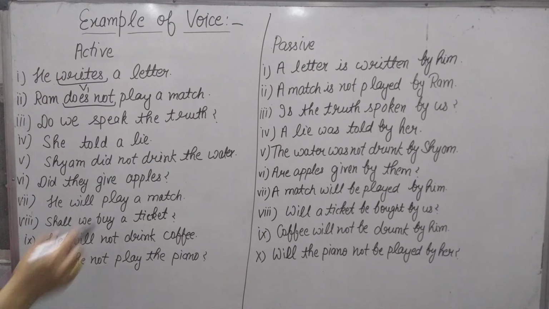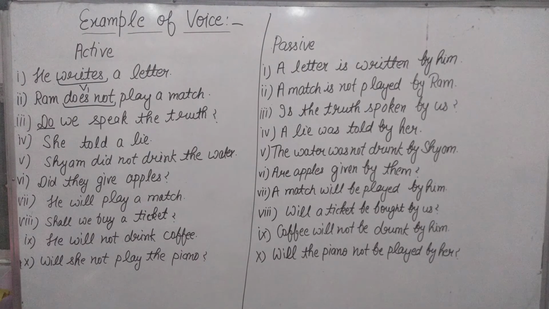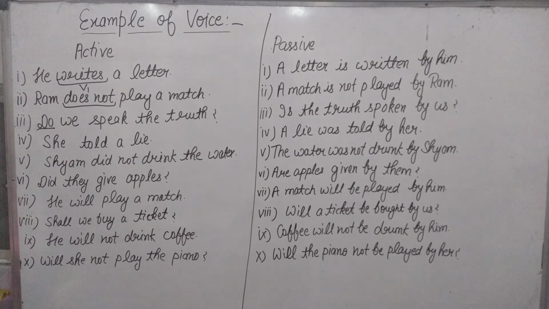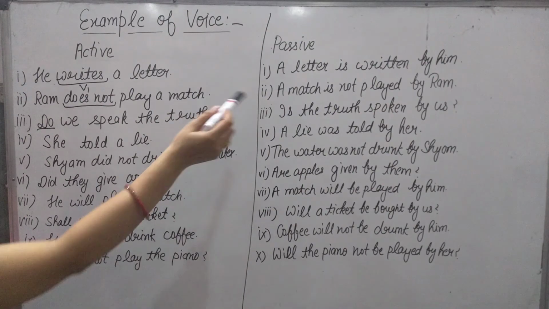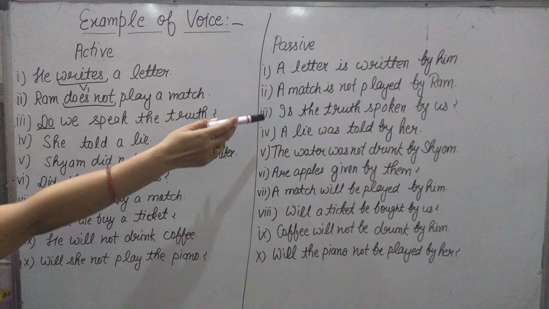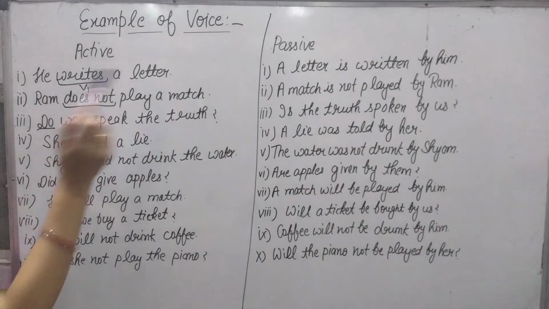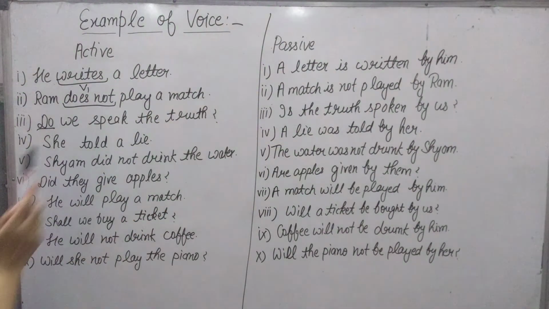As you can see, it is an interrogative sentence. Here we use "do" as a helping verb. It is also simple present tense. In an interrogative sentence we can't change the type of the sentence; we change only the voice, active into passive, not the kind of sentence. In that, the truth is the object, and it changes into the subject. For the truth, a singular noun, we use "is", then the third form of speak, "spoken", by, and we change "we" into "us". So the passive voice is: Is the truth spoken by us?